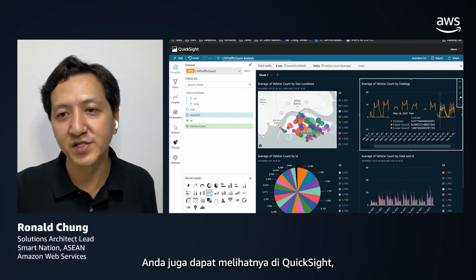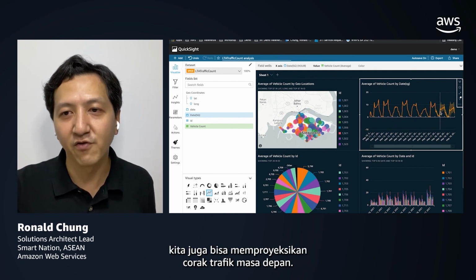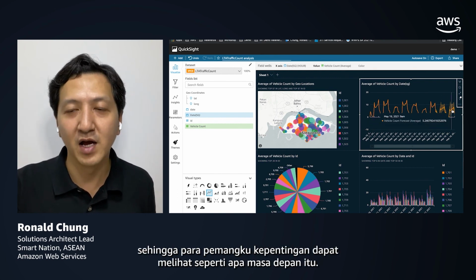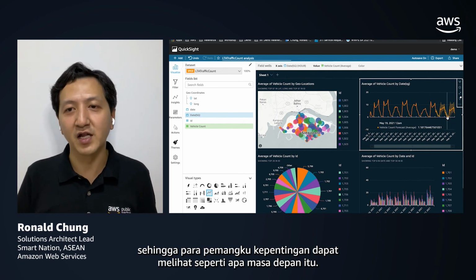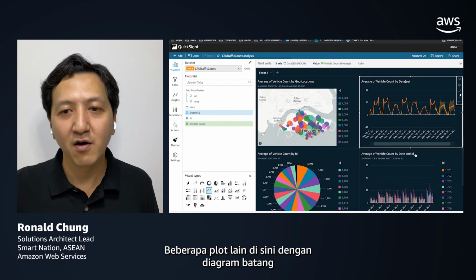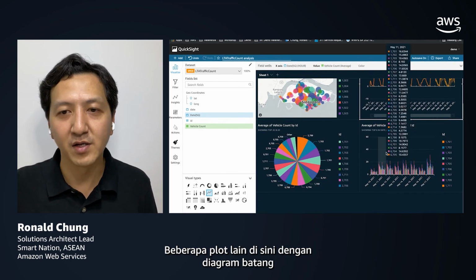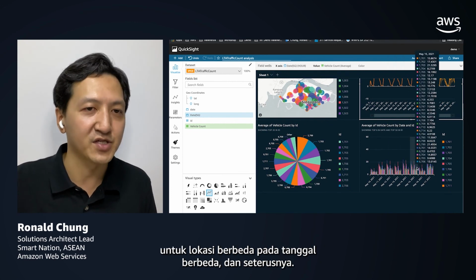So you can see that within QuickSight we can project the future traffic pattern as well, so that the corresponding stakeholders can have a glimpse of what the future is going to look like. And there are some other plots here, such as bar charts for different locations at different dates, etc.